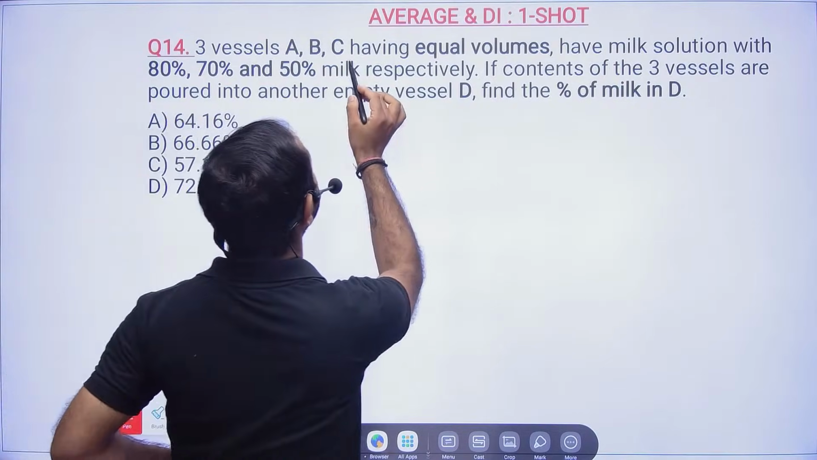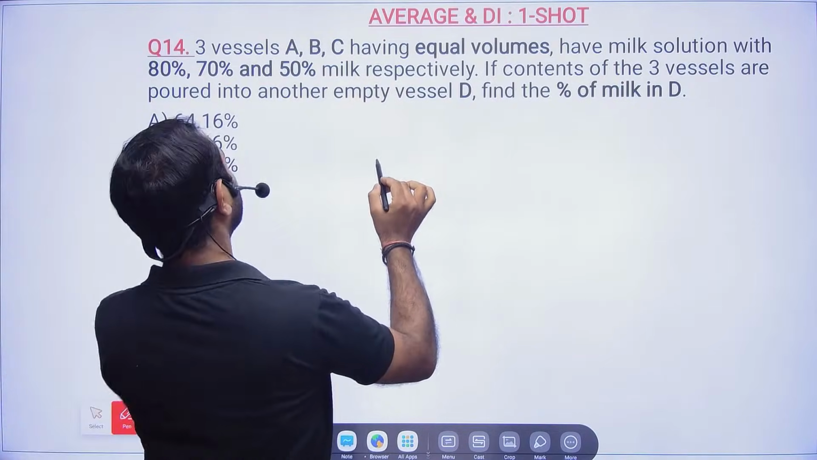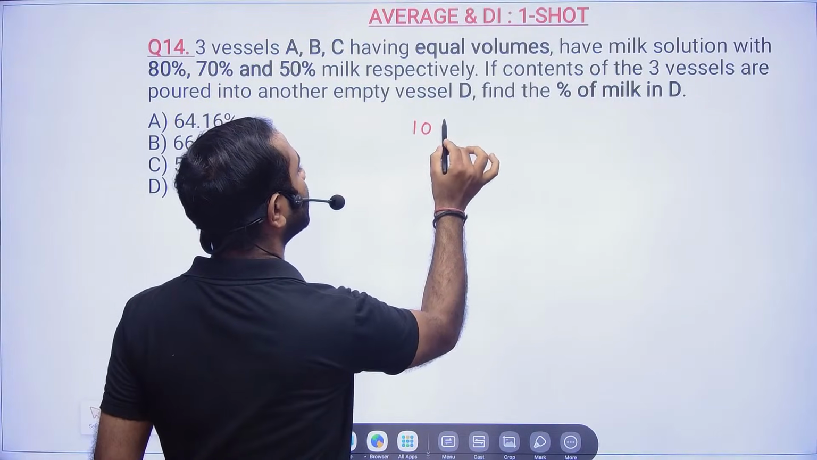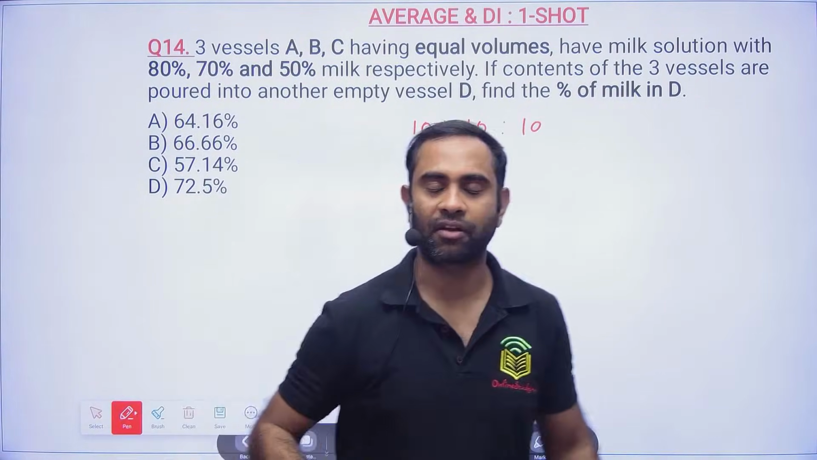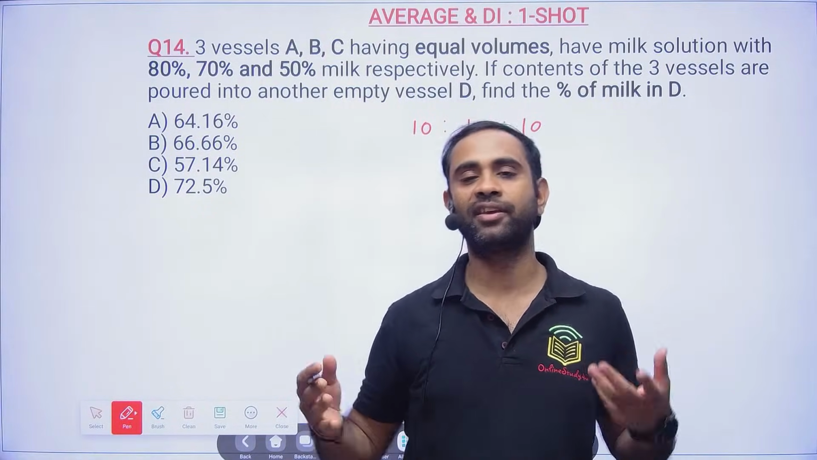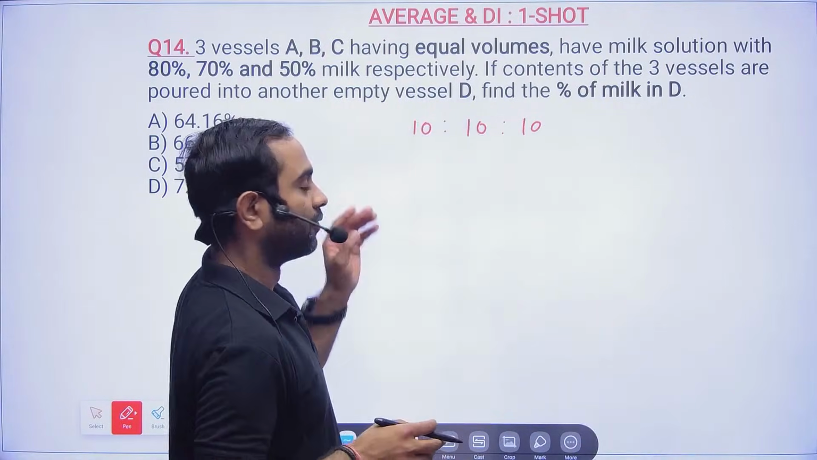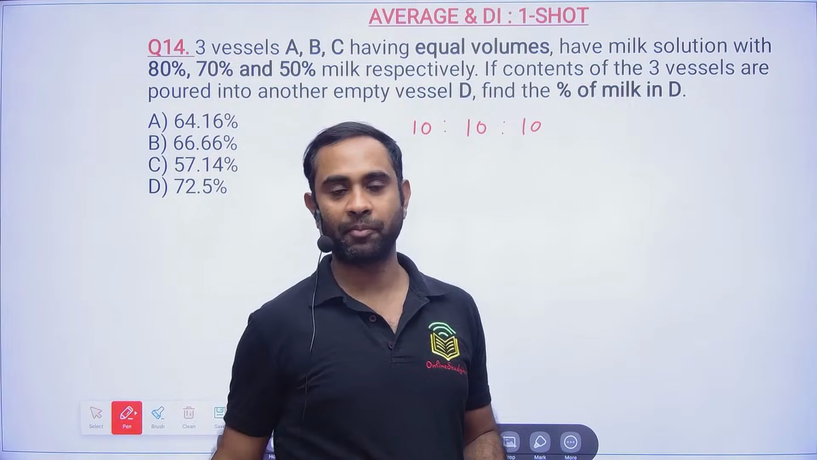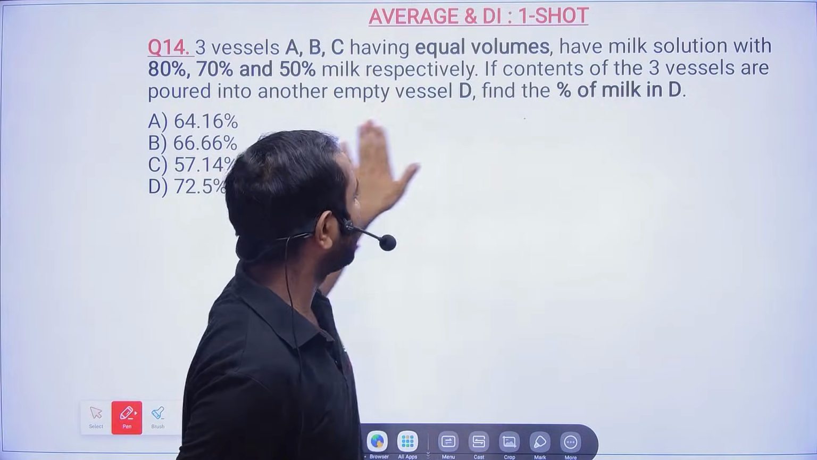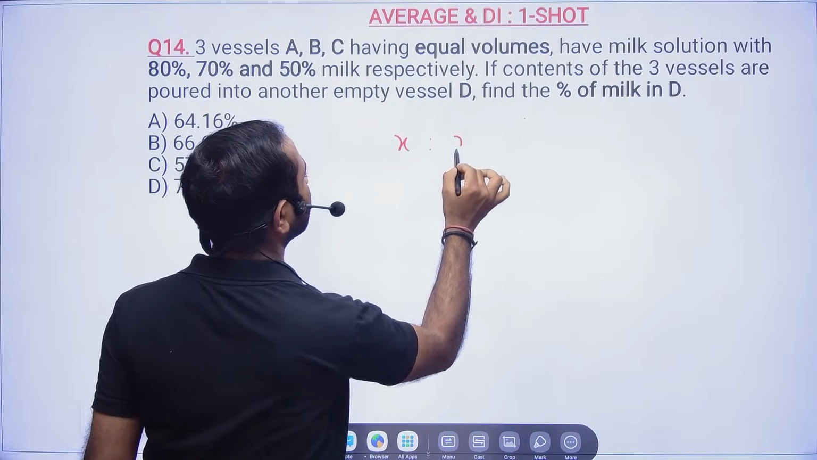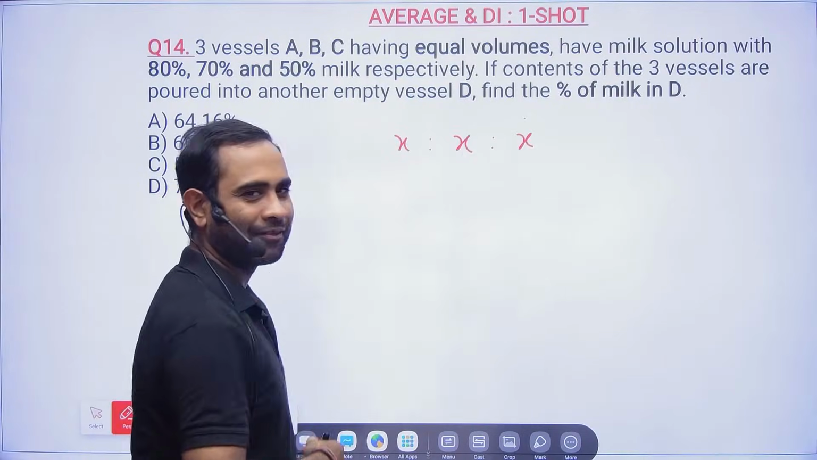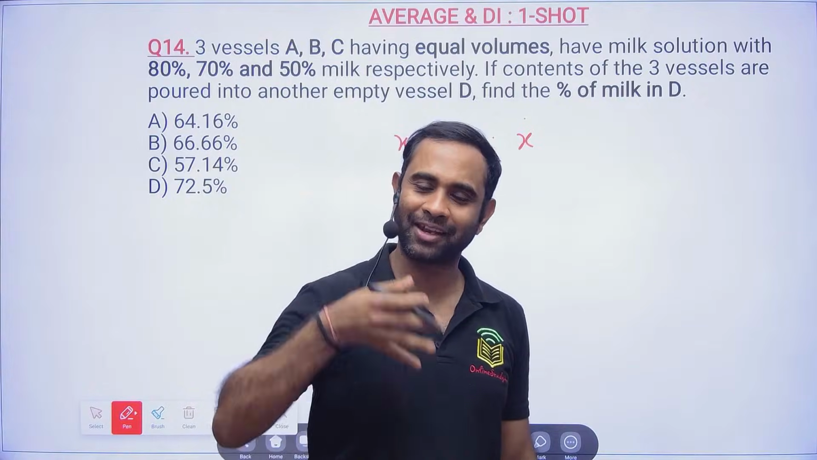Now see, three vessels A, B, C having equal volume. So what is equal volume? If one is having 10 liters, another also having 10 liters, another also having 10 liters. Now the question is, sir, how 10 liters? How did 10 liters come, sir? Last night Indra ji came in my dream and said take 10 liters. See, the thing is, with equal volume you can take anything. So let's say x, x, x. No sir, I will not take x. Because of x only I am here today.